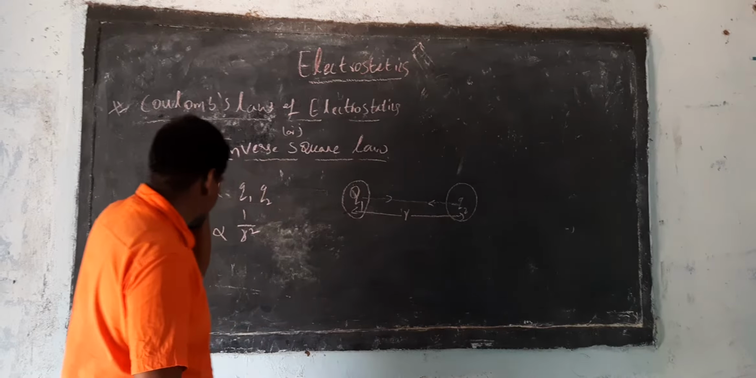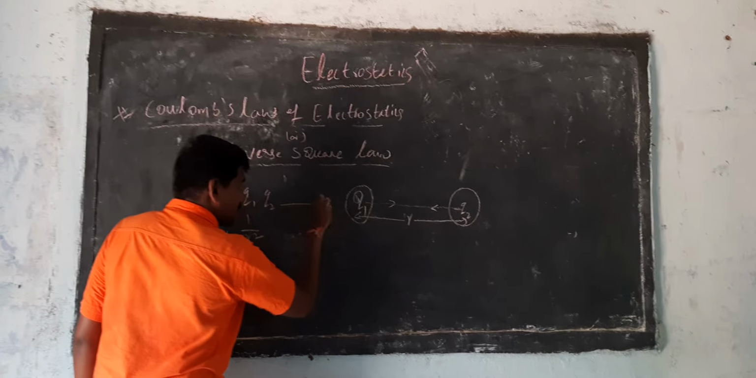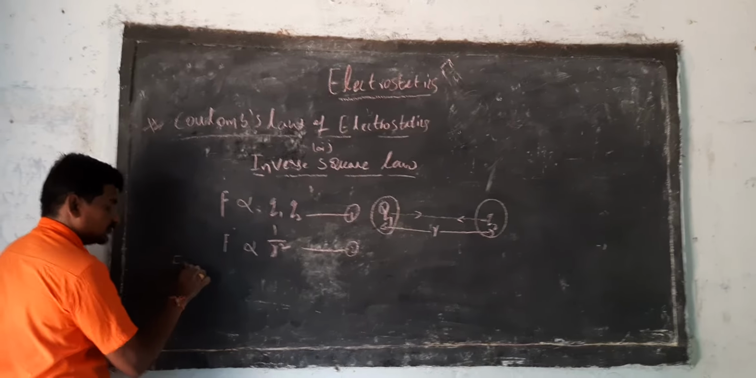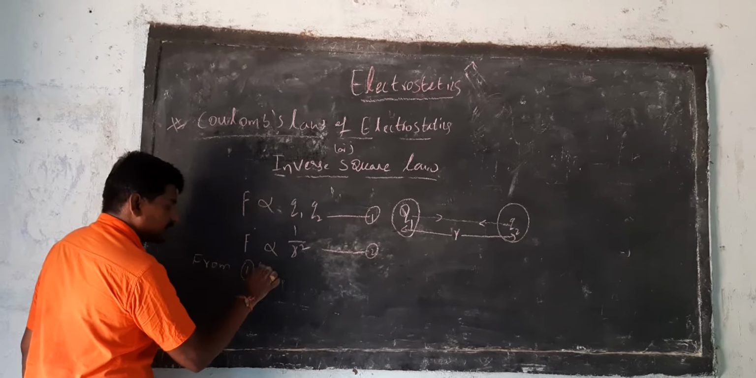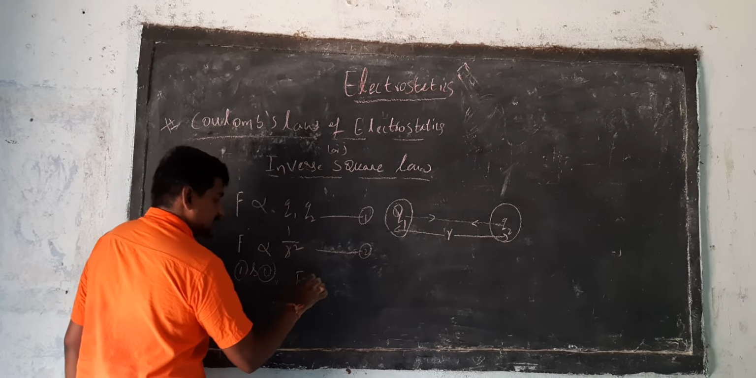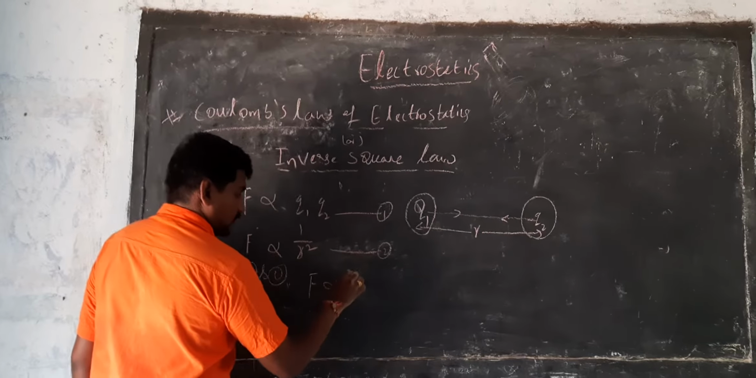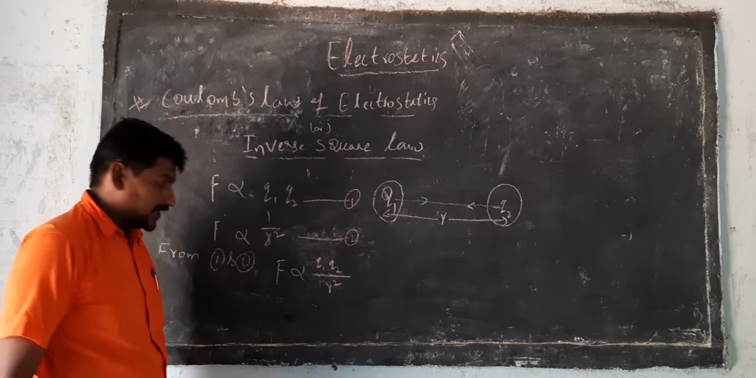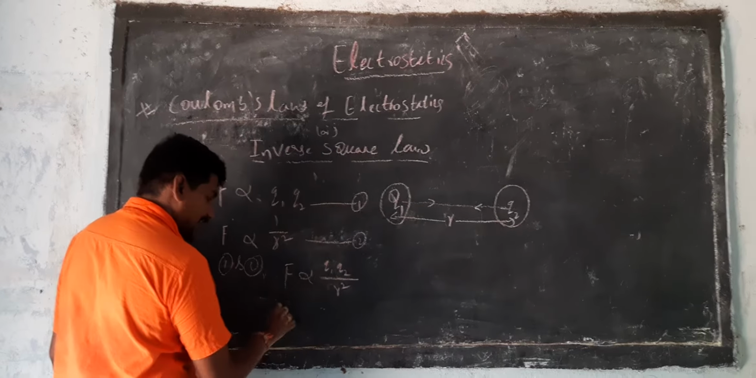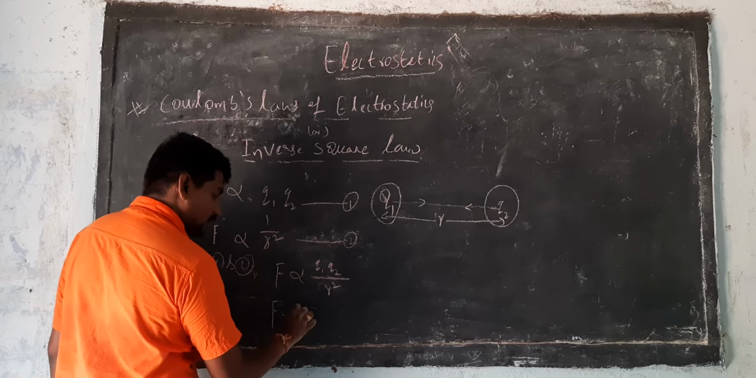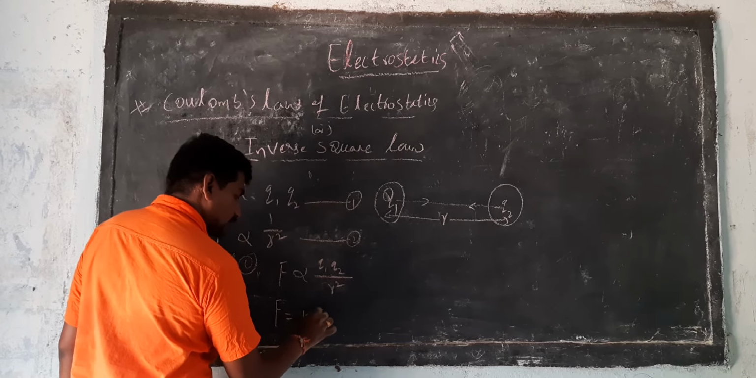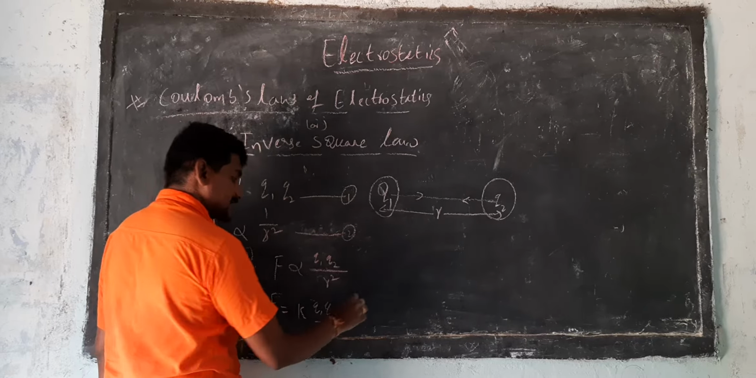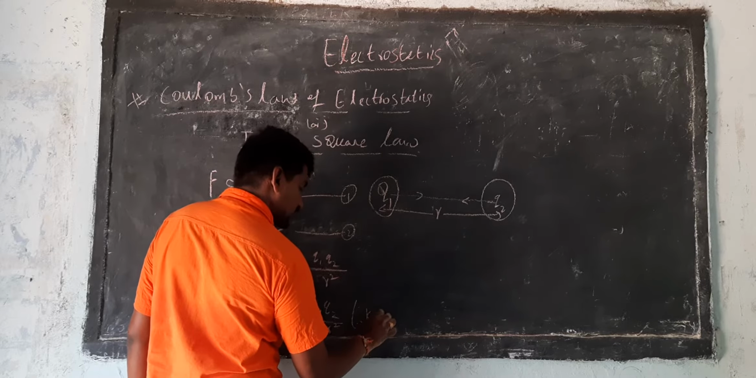First of all, let me discuss. This is equation 1 I have taken. This is equation 2. From equations 1 and 2, we can take out F is directly proportional to Q1 Q2 by R square. If I remove the proportionality, I will get a constant: F equal to K into Q1 Q2 by R square, where K is a proportionality constant.